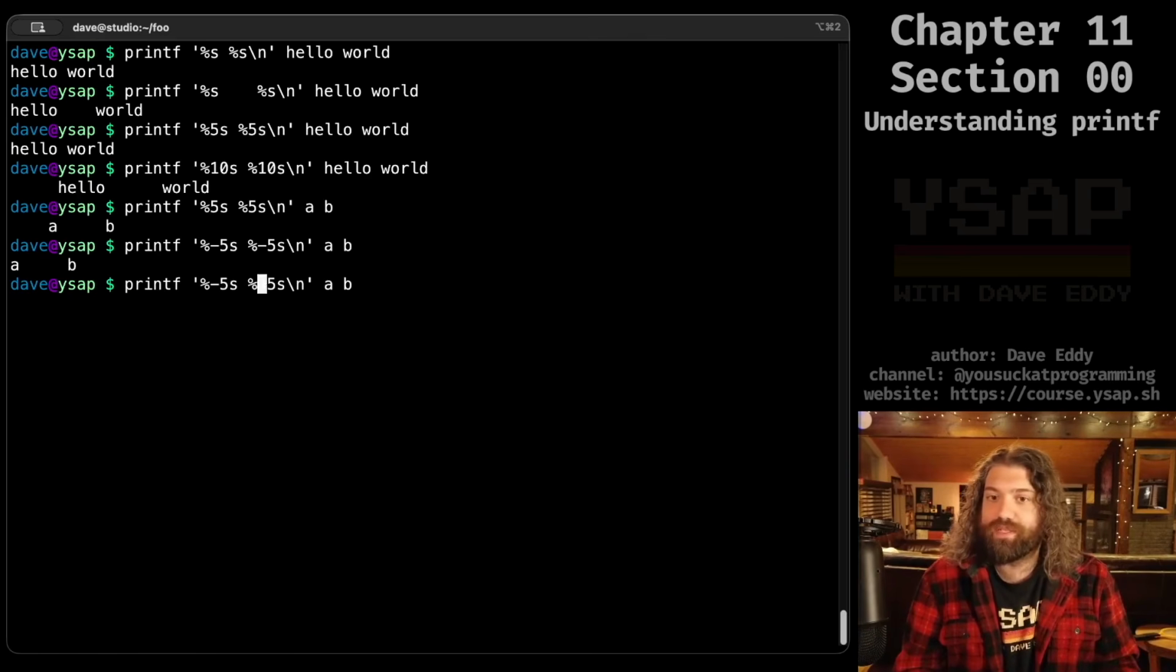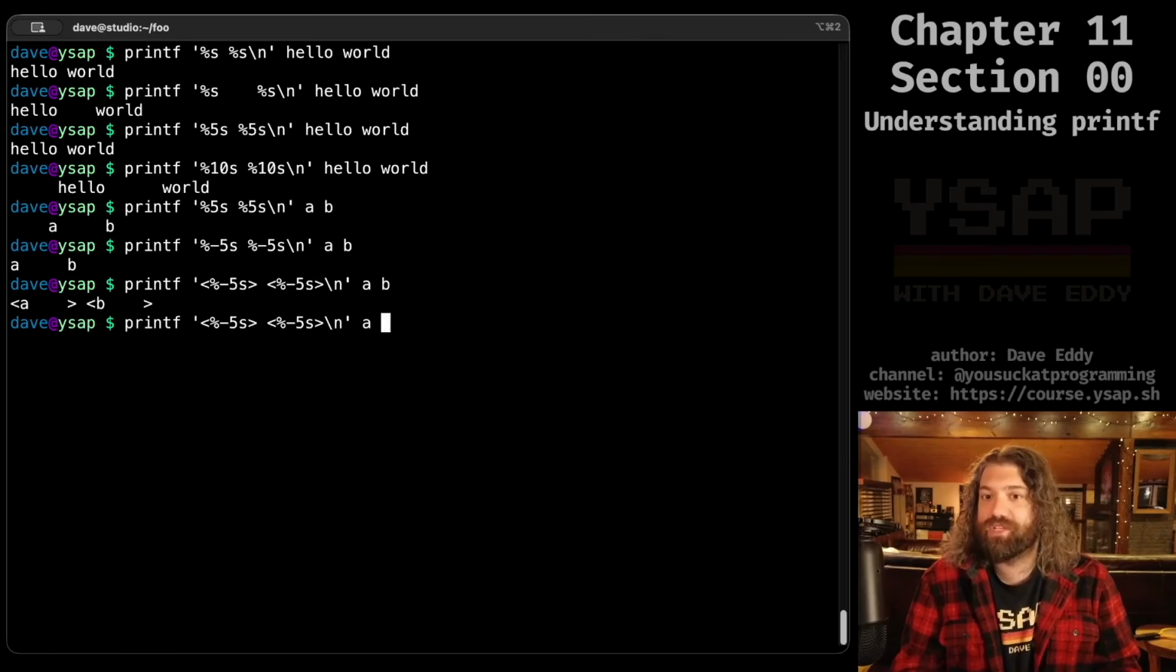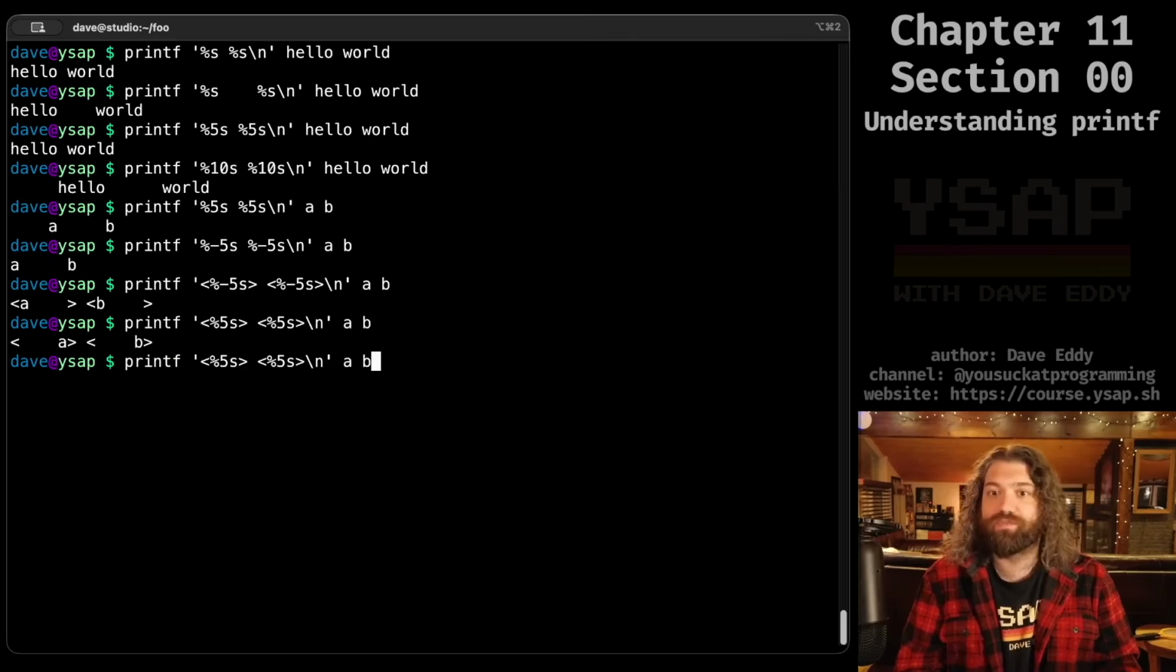So cool. Let me illustrate this concept a little bit more. I could surround this in a less than and greater than sign. These are not special. These are just for aesthetics. So we can kind of see that A and B is justified to the left. If I get rid of the hyphens, it's going to be justified to the right, which is pretty cool.